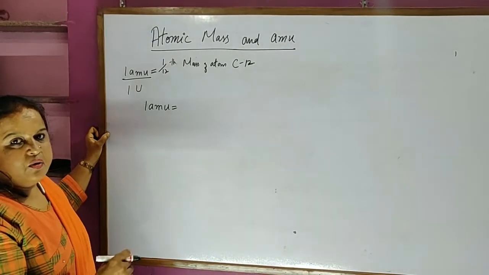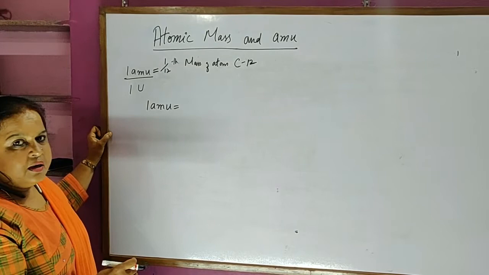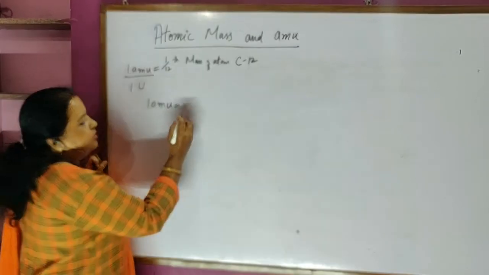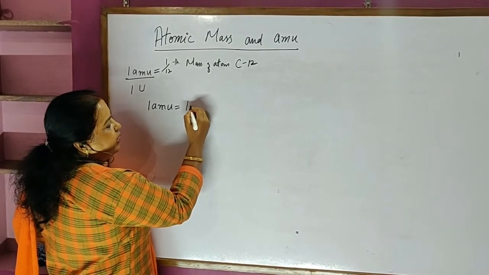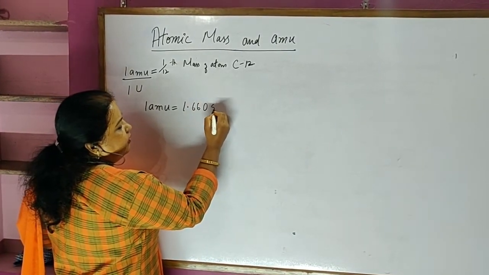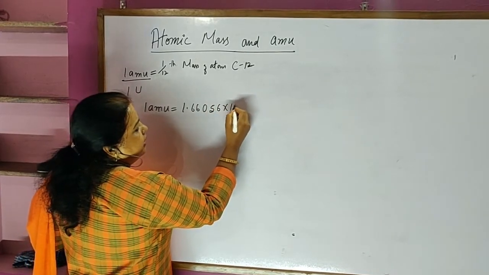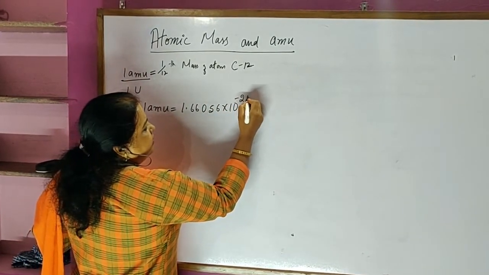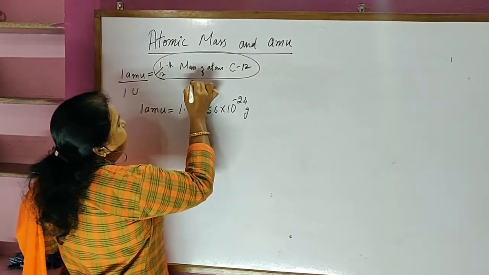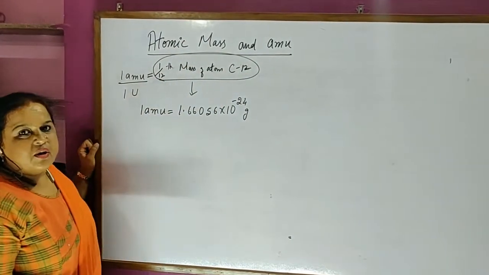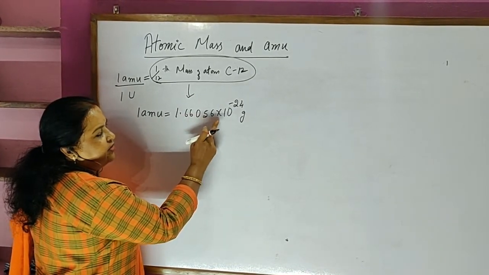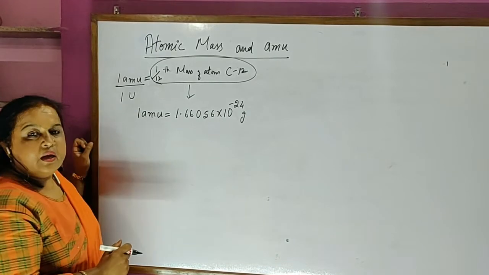First I will tell you the value, then I will tell you how it is actually calculated. 1 atomic mass unit, expressed in grams, is equal to 1.66056 × 10^-24 grams. That is the weight of this 1/12 part.